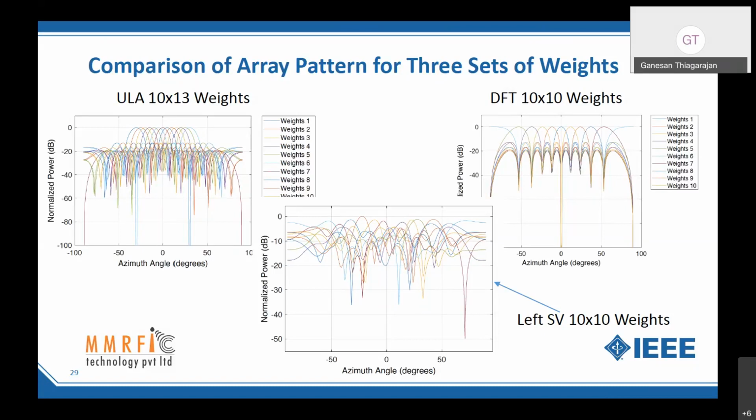Okay, that's great. There is a comment and question. Thanks for the excellent talk. Can you please share some references for number of antenna elements in a panel versus beam width requirement? Can you repeat the question, sir? Can you please share some references for number of antenna elements in a panel versus beam width requirement? Okay, number of antennas in the panel and beam width.